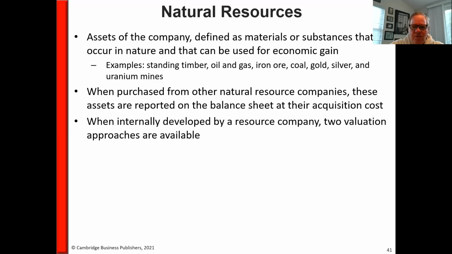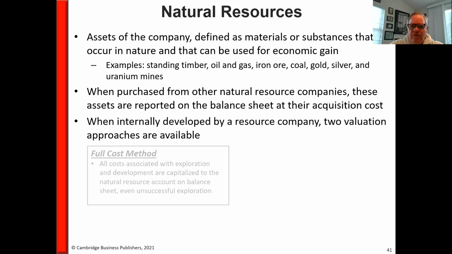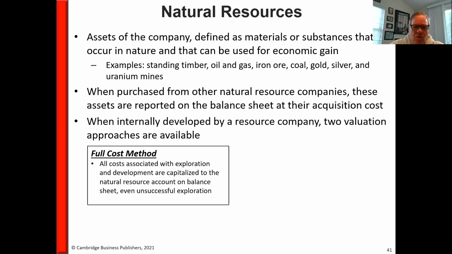However, when you internally develop your own natural resources, you've got two valuation approaches that are available. And these are called the full cost method. So all costs associated, say in drilling an oil well, all costs associated with exploration and development are capitalized on the balance sheet, even if, say for the cost of drilling an oil well, it proves that there's no oil under the ground for that well, you still would capitalize all the costs.